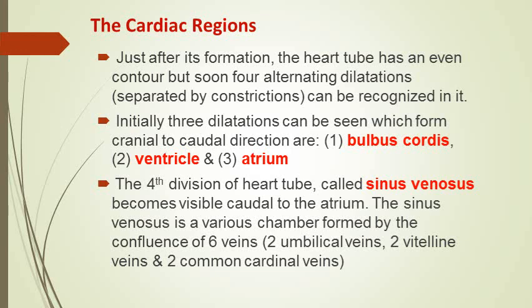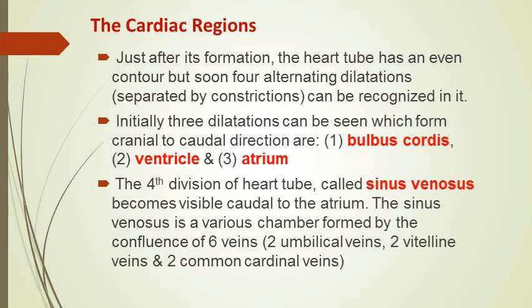The primary heart tube, in the beginning, is luminous, uniform throughout its length, but very soon it shows alternating dilatations and constrictions. Dilatation, then constriction, dilatation, then constriction, so that you can recognize different regions in this primary heart tube.